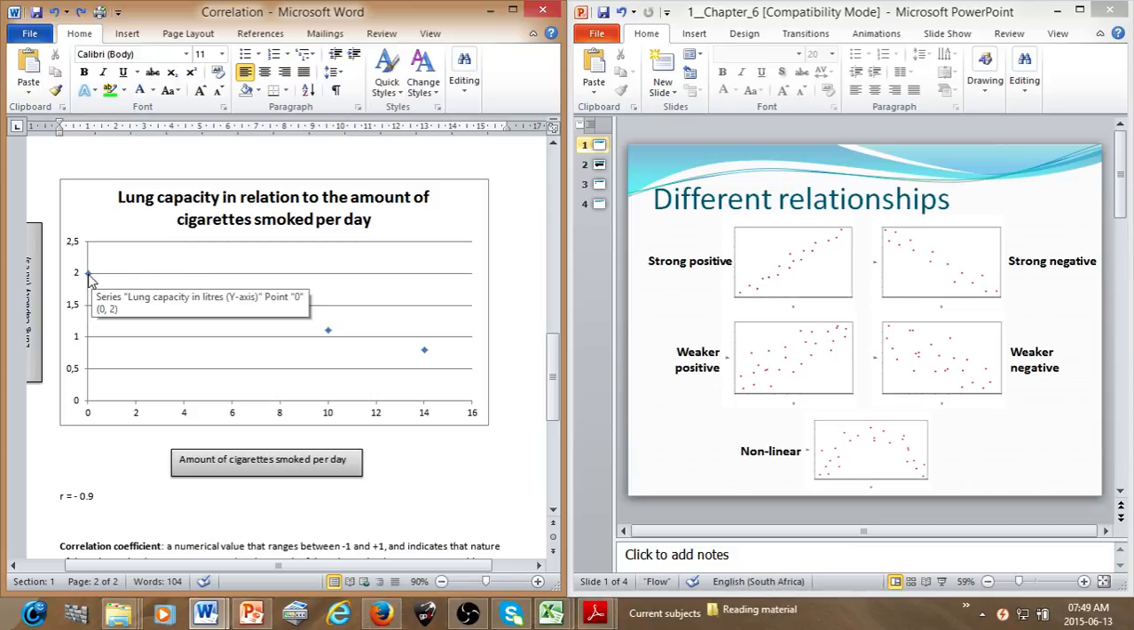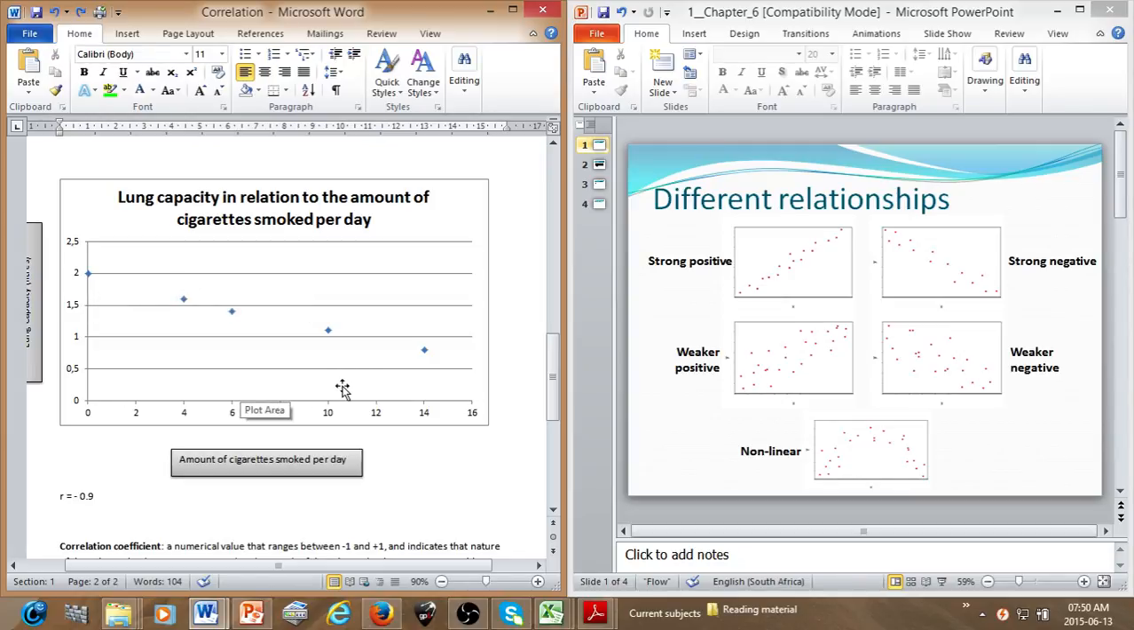So we went to one individual, and we saw him standing with a bunch of smokers. So we asked him, okay, how many cigarettes do you smoke per day? He said, no, I do not smoke any cigarettes. So look over there, under amount of cigarettes smoked per day. He said 0, he doesn't smoke, so we entered 0 there. We tested his lung capacity, and his lung capacity is equal to 2 liters.